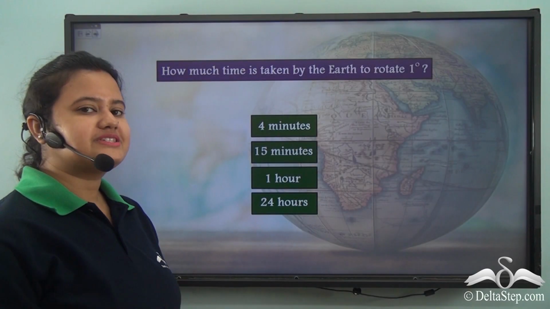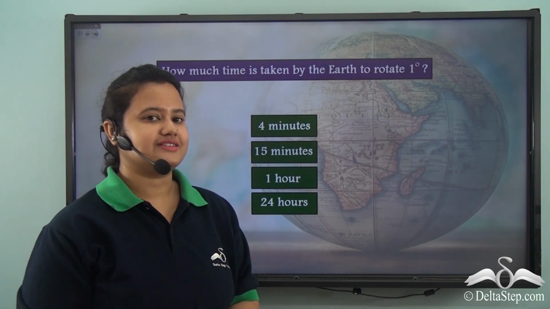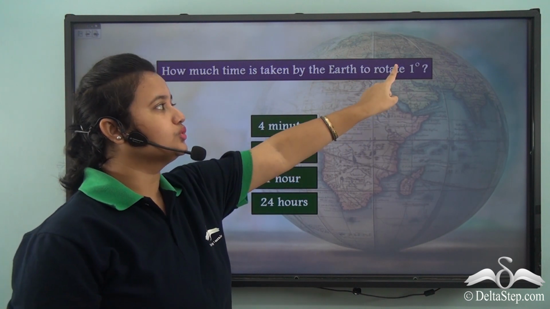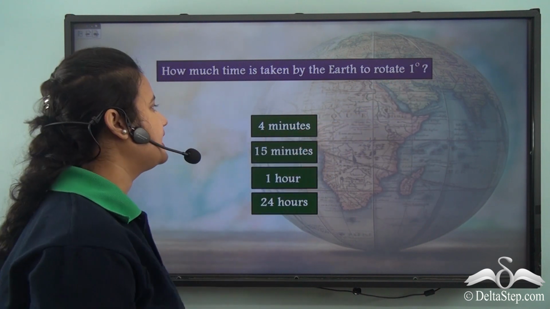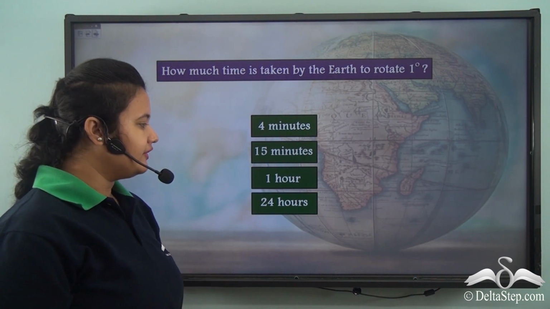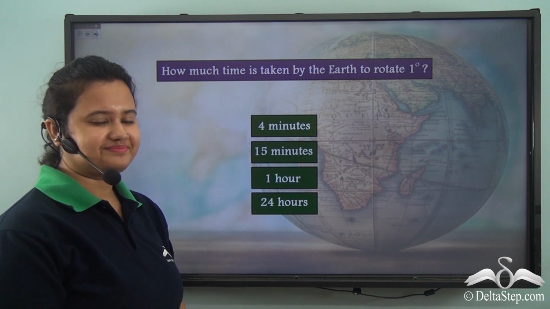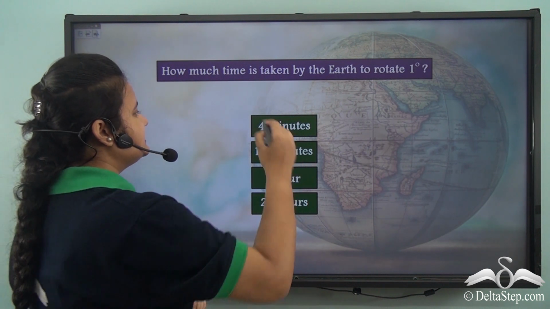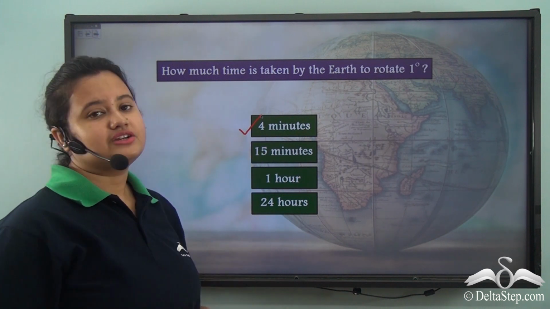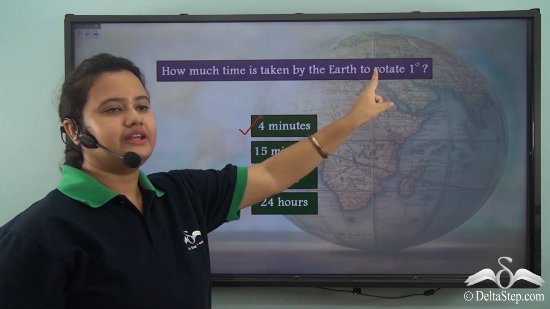Now, before we proceed with our lesson, can you help me to answer this question? How much time is taken by the Earth to rotate by 1 degree? Is it 4 minutes, 15 minutes, 1 hour, or 24 hours? Yes, the correct answer is 4 minutes. The Earth takes 4 minutes to rotate by 1 degree.